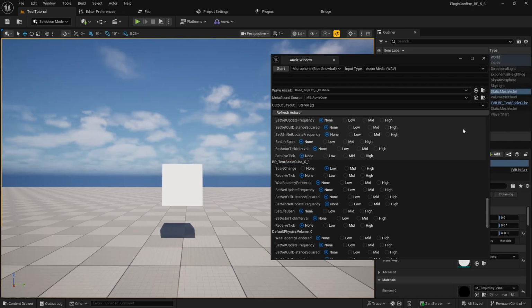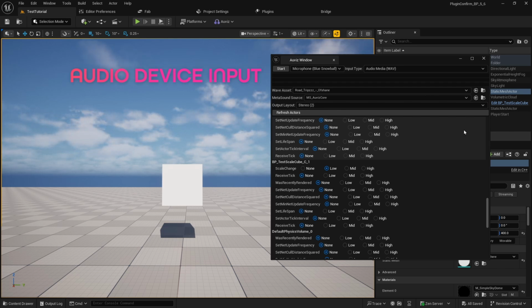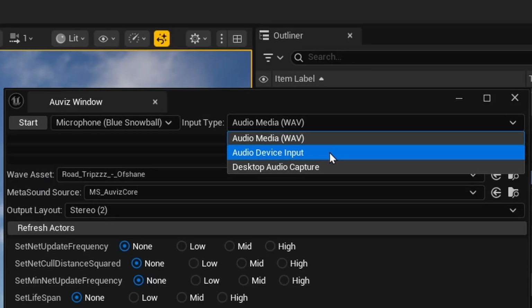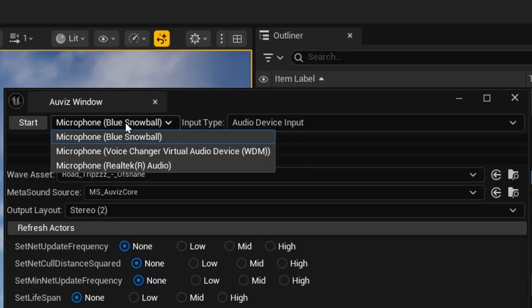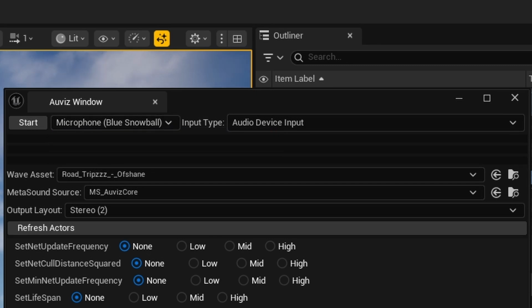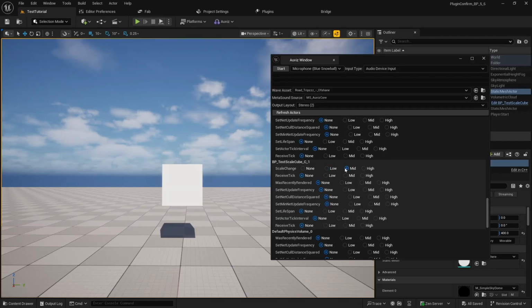Not only audio files, but you can also choose an audio input device. Like in TouchDesigner, it's the Audio Device In CHOP. So this one is the audio device input, and you can select the source of the audio device input. I'm going to use this microphone right now, and check on the low, or I don't know, mid, and start.